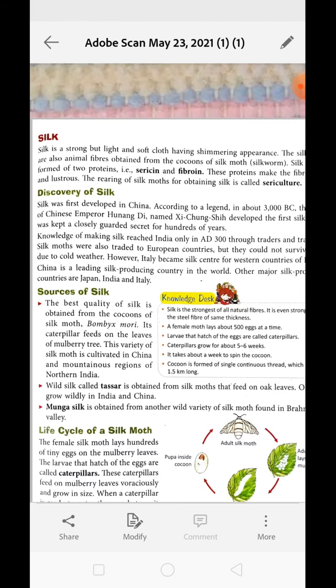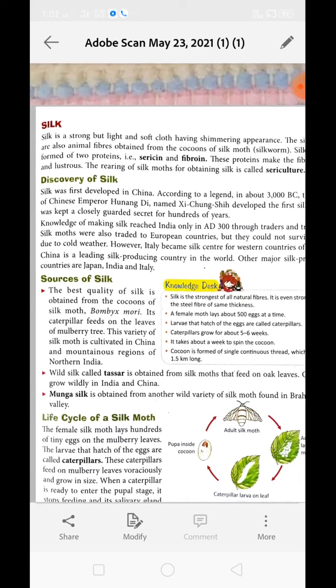Knowledge of making silk reached India only in AD 300 through traders and travelers. Silk moths were also traded to European countries, but they could not survive over there because of the different climatic conditions. Every organism needs proper climatic conditions to grow, and over there the weather was very cold.